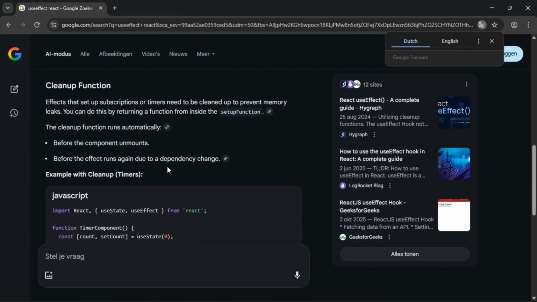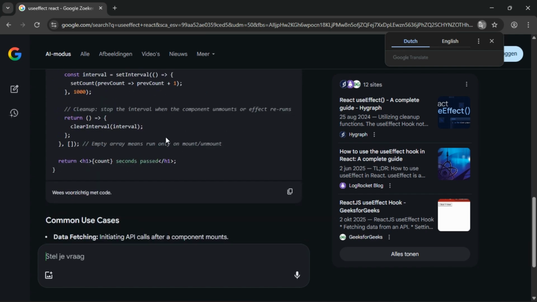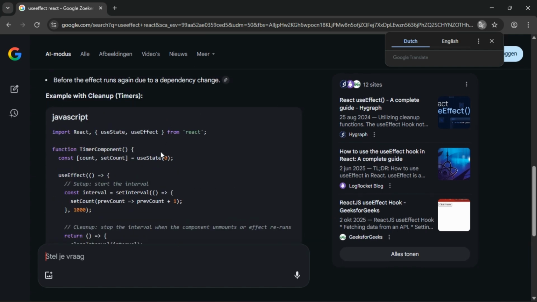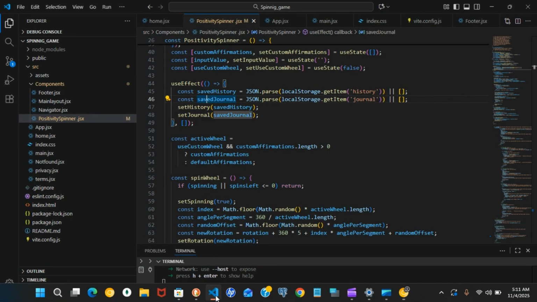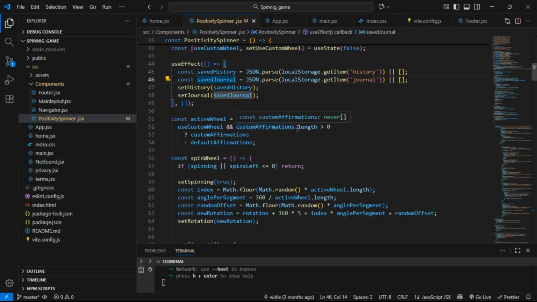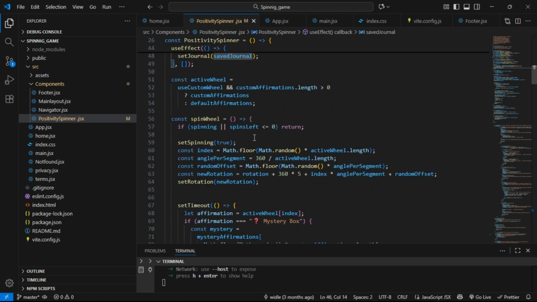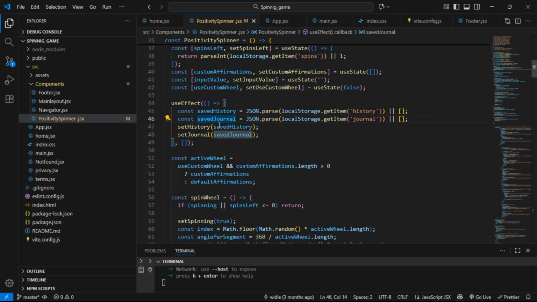This is a tutorial where I show you how I build a powerful spinner game, a positivity spinner, so you can learn, get inspired, and also see how things are built. That is the purpose, to see how things are built. And if you have questions, you can always write them in the comments, so I will be happy to answer. And yeah, we keep going.